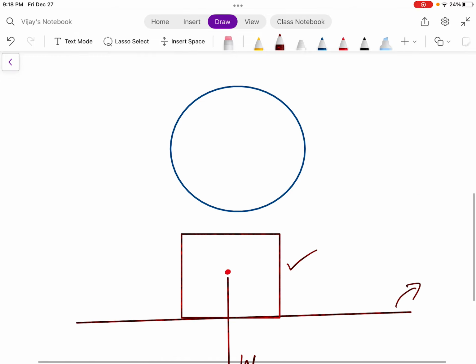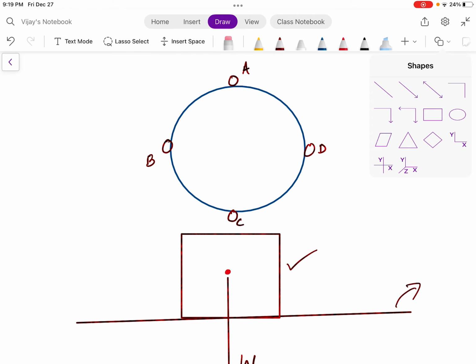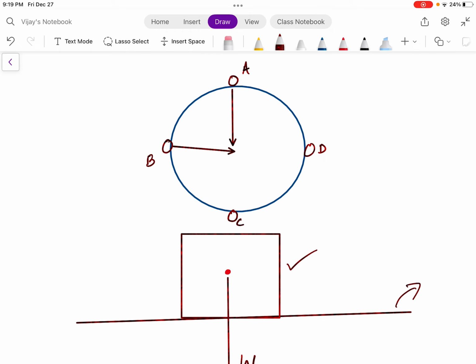Now, if we take Earth as a whole, and let us take some bodies here. Let's say body A here, body B here, body C here. Every body will experience weight. In the context of Earth as a whole, the weight is towards the center of the Earth. That means weight is pulling every body towards its center.